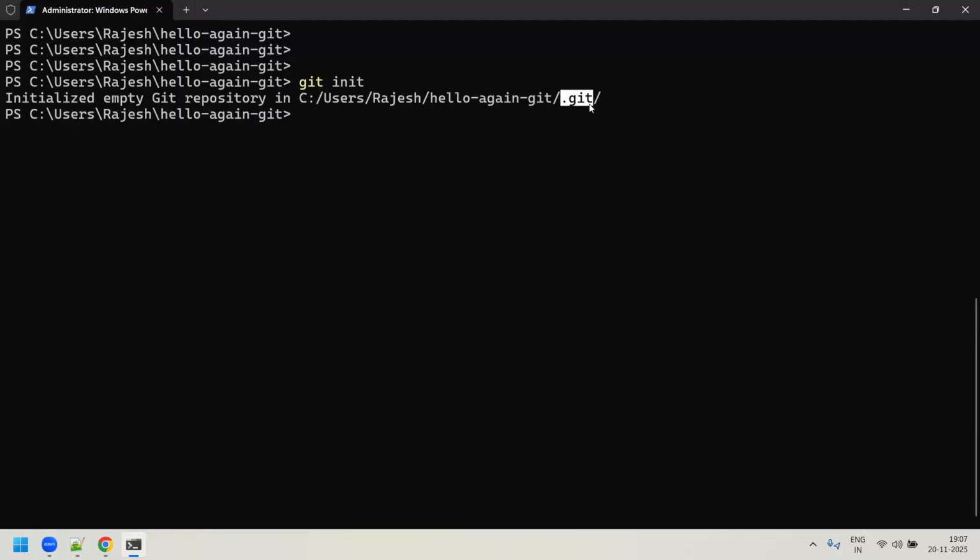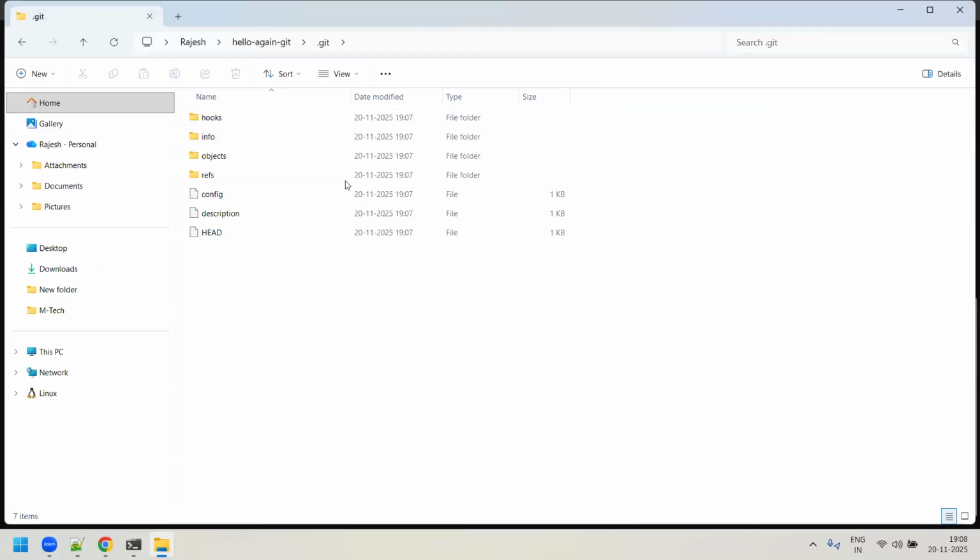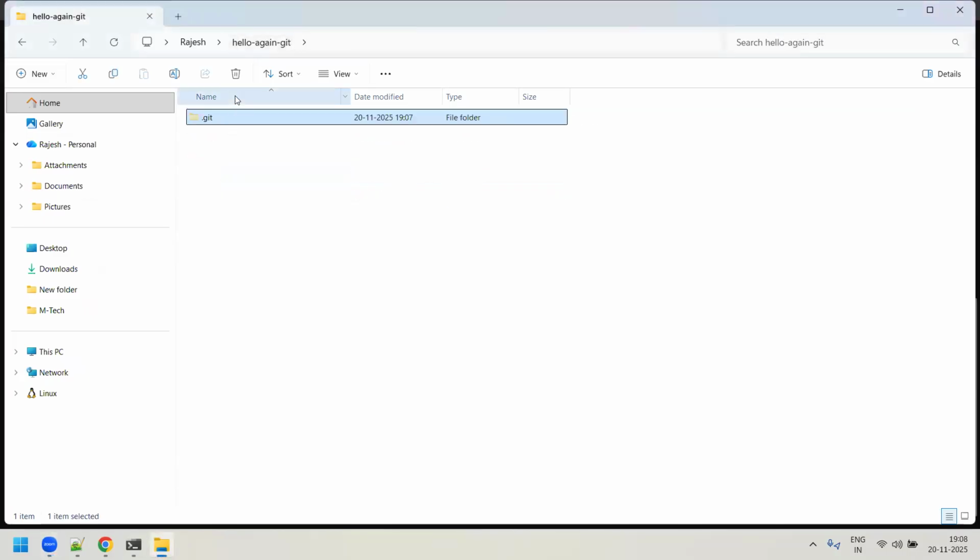It has created this .git, a hidden directory which has a lot of information about your git repository. It maintains it. Later we will try to understand what this .git folder is all about and what its contents are. We will slowly get into it later, but right now just understand that when you do initialization, it creates this .git folder.